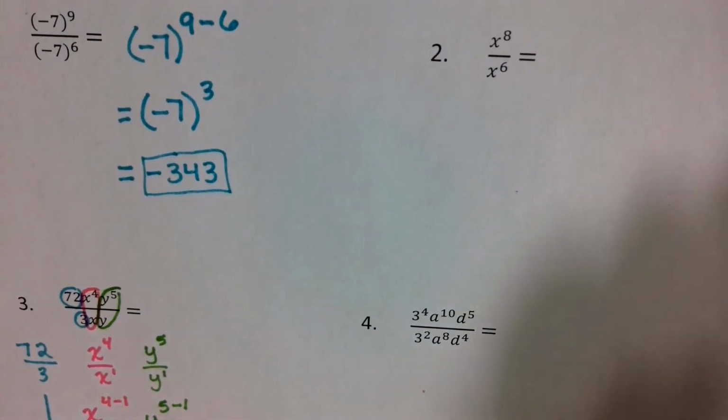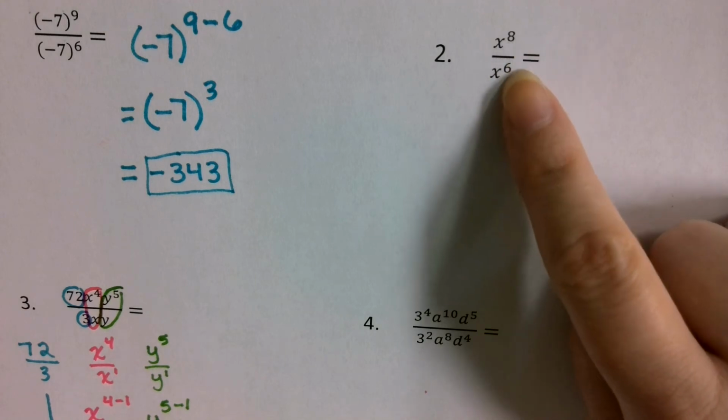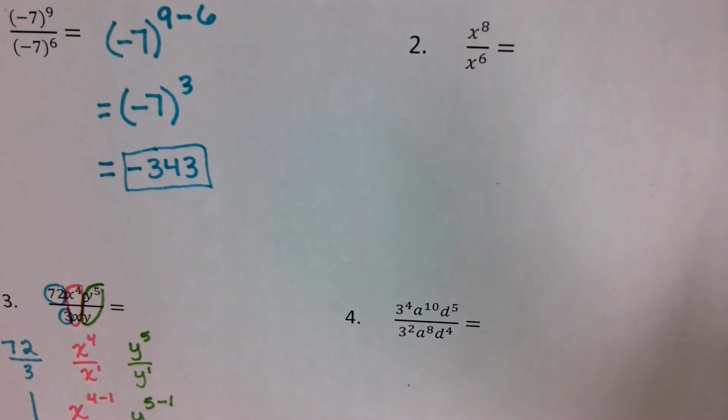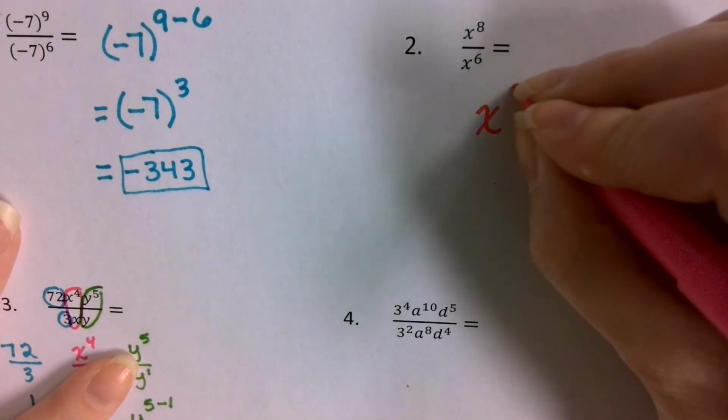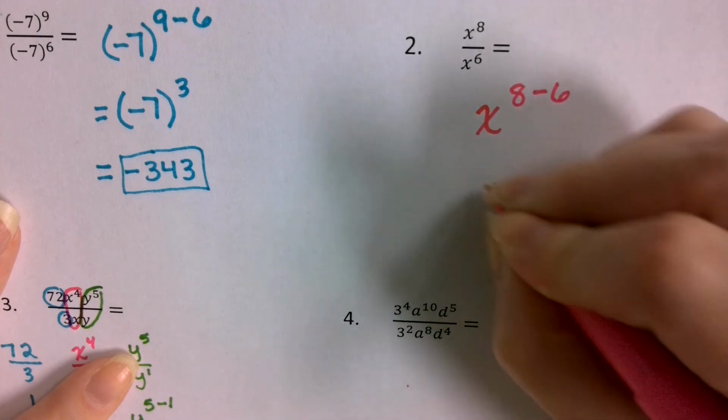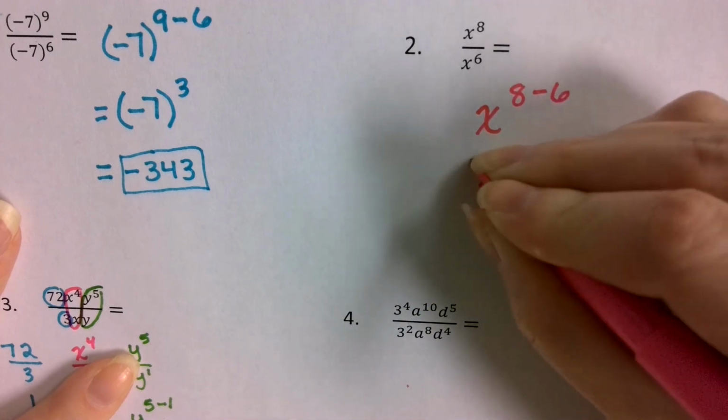All right, problem number 2. Who can tell me what x to the 8th over x to the 6th is going to equal, Veronica? X to the 2nd power. X to the 2nd power. So for here, all we're going to be doing is subtracting these exponents. We're going to take the 8 and subtract the 6. That's going to give us x to the 2nd power.